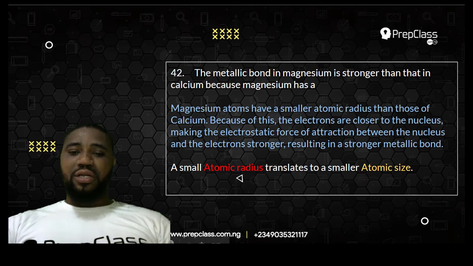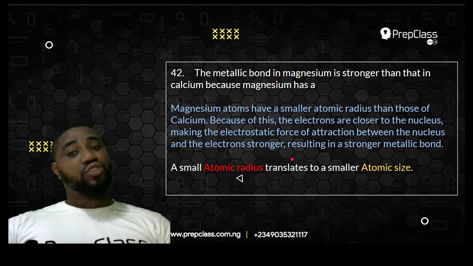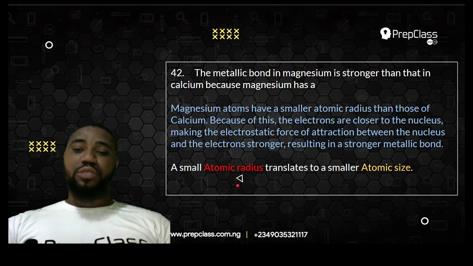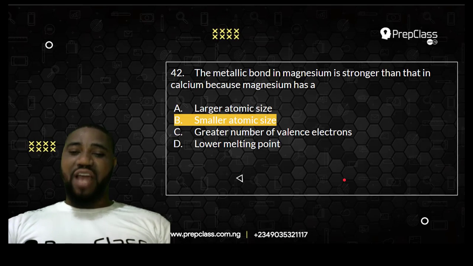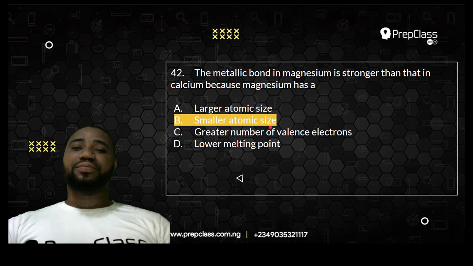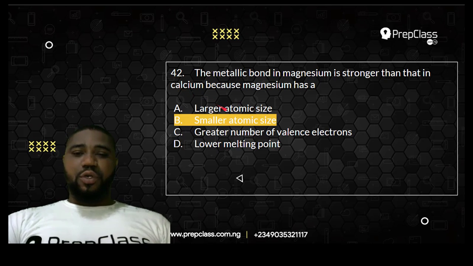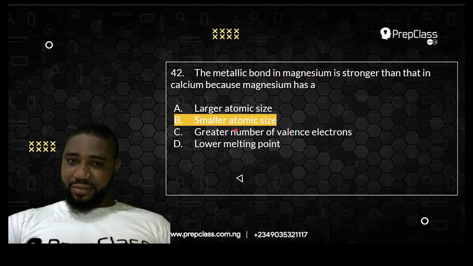Now, you must understand that a small atomic radius translates to a small atomic size. If a circle has a small radius, the circle will be small. So small atomic radius means small atomic size. Because of that, the best answer is smaller atomic size. So I believe you understand why it is smaller atomic size.